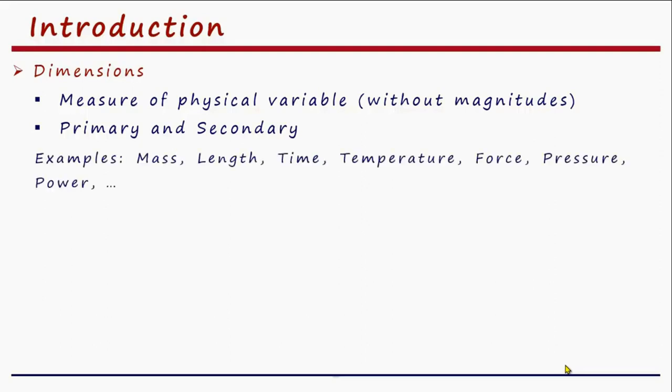The best examples of dimensions are mass, length, time, temperature, force, pressure, power, and so on. Here, mass, length, time, we call primary dimensions, whereas force, pressure, power, we call secondary dimensions. How about temperature? Temperature is also a primary dimension.